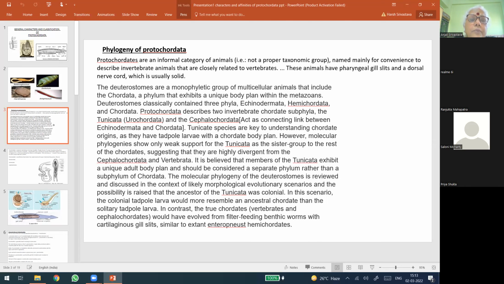This term chordata we have already seen so many times, so I'm not emphasizing it again, but it denotes the development of a cord-like structure called the notochord, which is for the support of the animal. The phylogeny of Protochordata is very informal, and how much authenticity these categories have as proper taxonomic groups is under consideration.